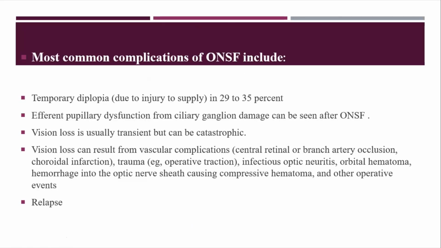So what are the complications of optic nerve sheath fenestration? It can cause transient diplopia and efferent pupillary dysfunction secondary to ciliary ganglion damage. Vision loss is usually transient but can be catastrophic, and it can result from other vascular complications like central retinal or branch artery occlusion, choroidal infarction, trauma, optic neuritis secondary to infections, orbital hematoma, and hemorrhage into the optic nerve sheath. There can also be a relapse of the pressure.